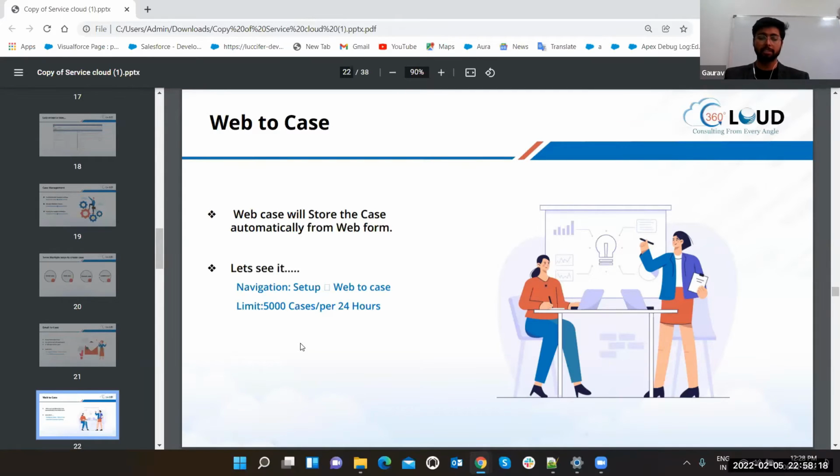Because there can be a registration scenario. Suppose someone said, okay, I want a single screen where, whenever the user is submitting, I want to create so and so record plus a case. That will be a custom approach, and that's totally dependent on the business or your customer, on what kind of business they are expecting. According to that only, we can create a web form, and it will be helpful to get the case. Now, let's move to web to case.